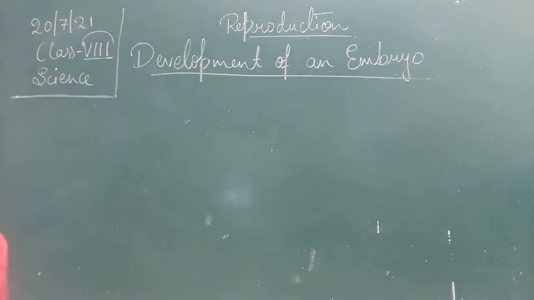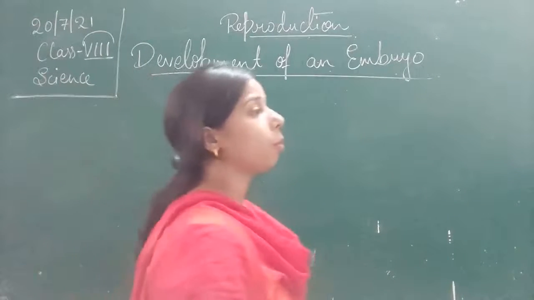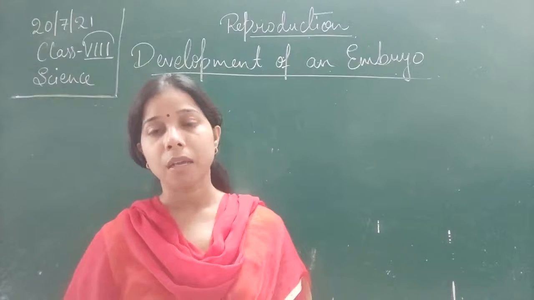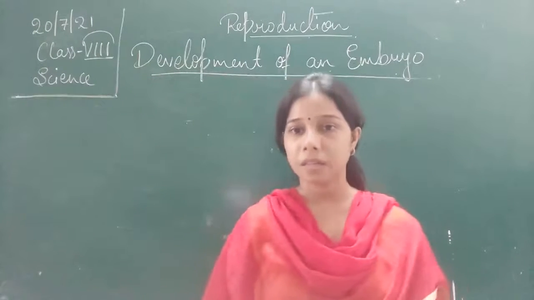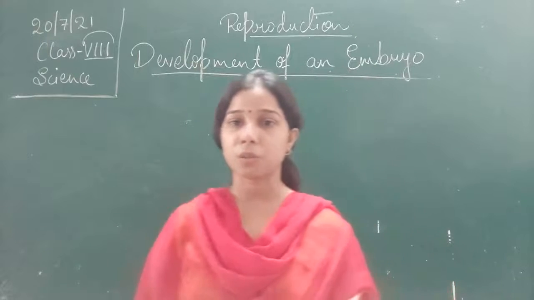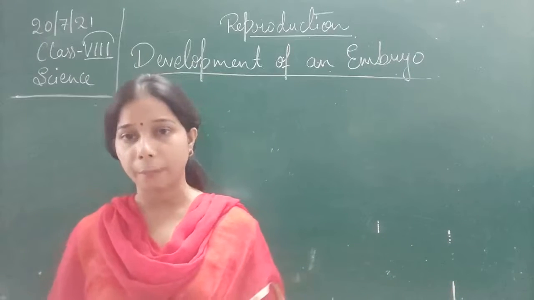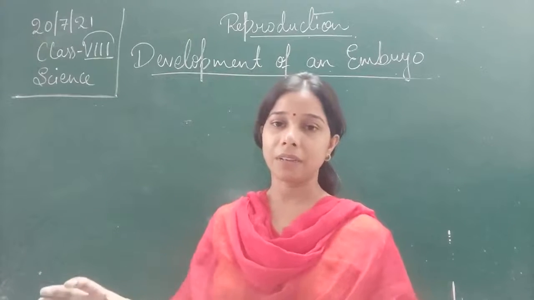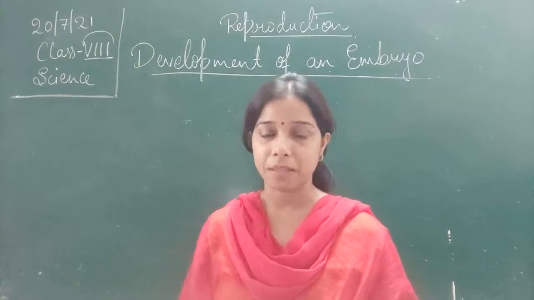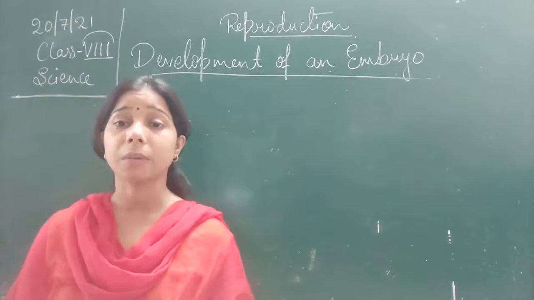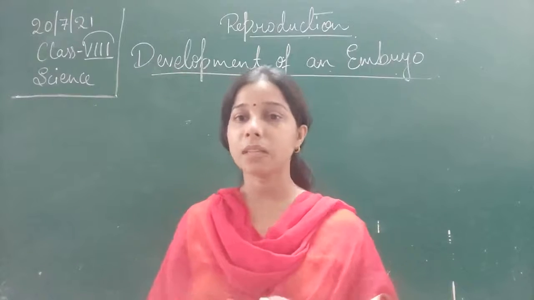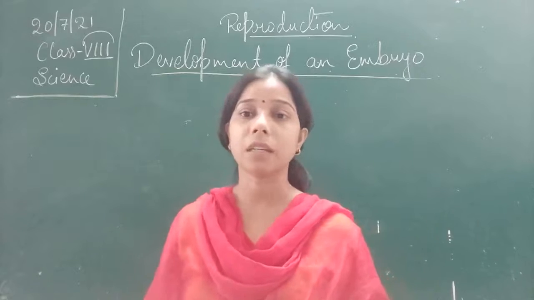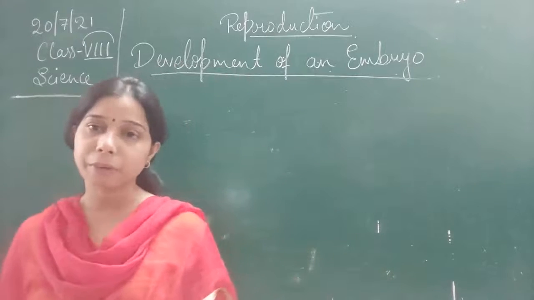Development of an embryo. What happens after the formation of a zygote, after fertilization? When the zygote is formed, this zygote undergoes cell division. So continuously cell division occurs, students. Due to the continuous cell division, the cells start dividing and become a lump of a mass. This is called an embryo. Now this embryo will take nutrition because it is important for the embryo to survive. Only then can the further development take place.